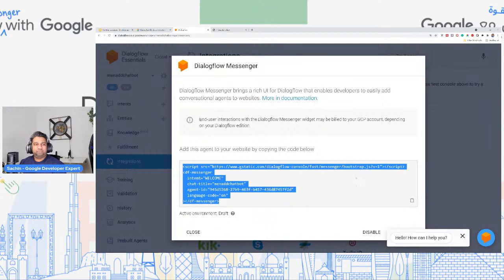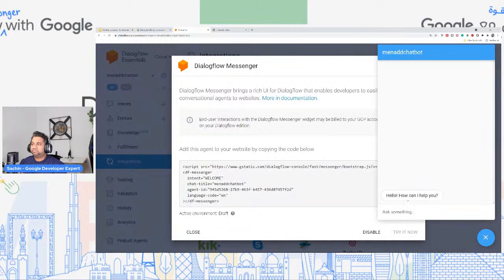So whenever you have your own website, and once you drop this code into that, it will look like this when you're dealing with Dialogflow. And how is this working behind the scenes? I will come down to that as well. But when you click on this, and if you say hi, it will still say, how are you doing? Because it's the welcome intent. So your bot is actually working over here.